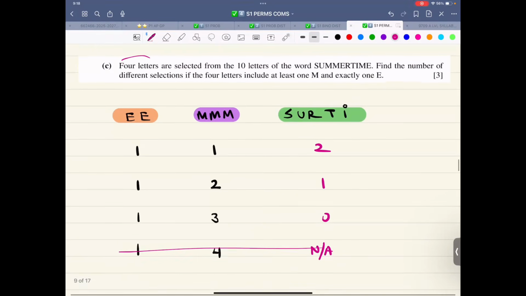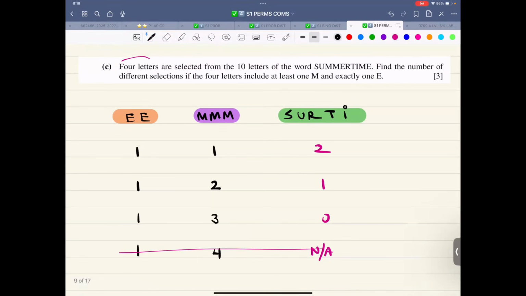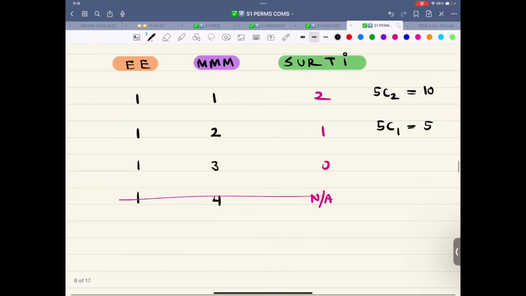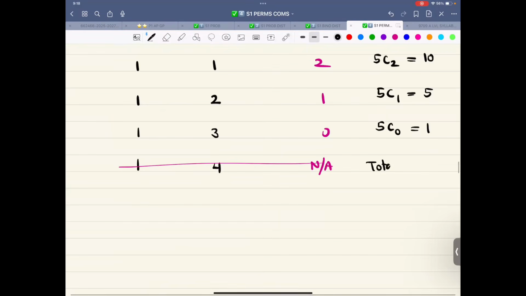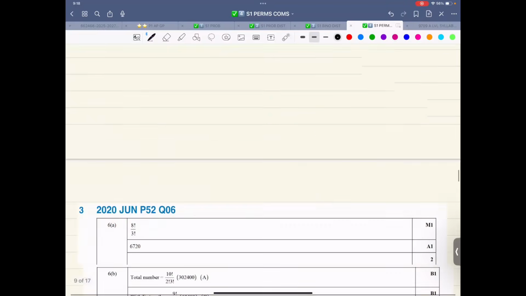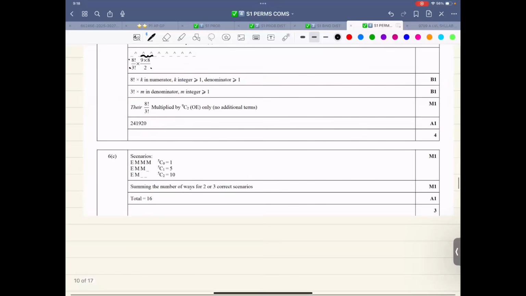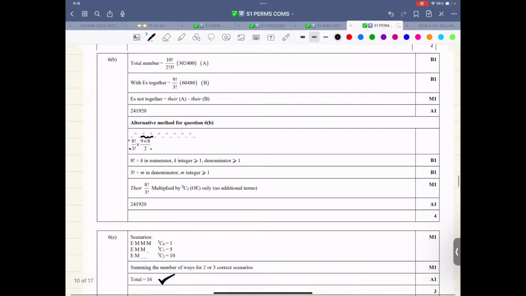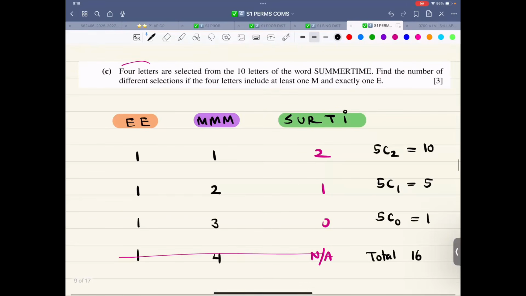So basically, discard the rest when we are dealing with identical objects. So I'll write 5C2, that is 10. I'll write 5C1, that is 5. I'll write 5C0, that is 1. Therefore, the total is 16. Let's double check. That is it. All good, all clear? Okay.